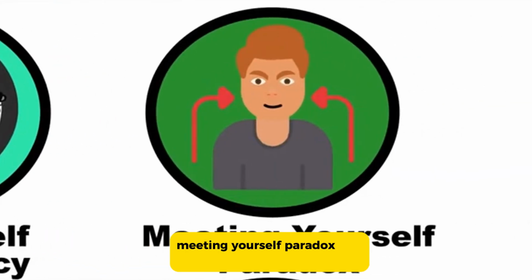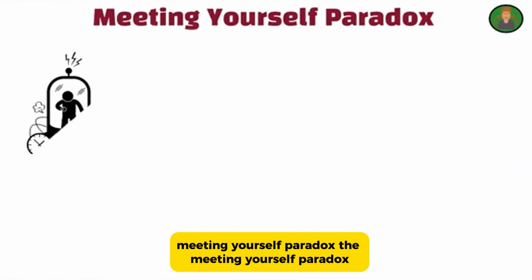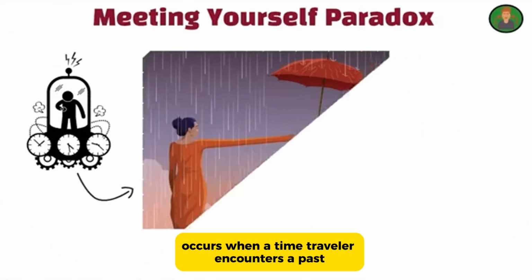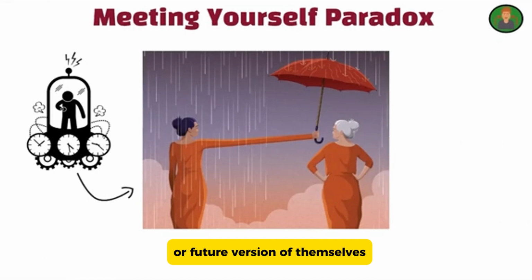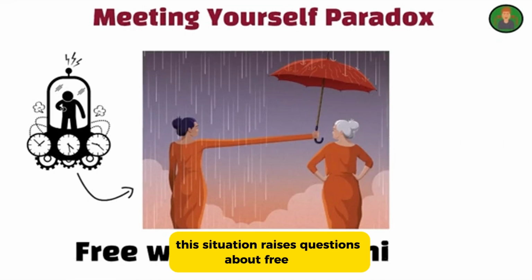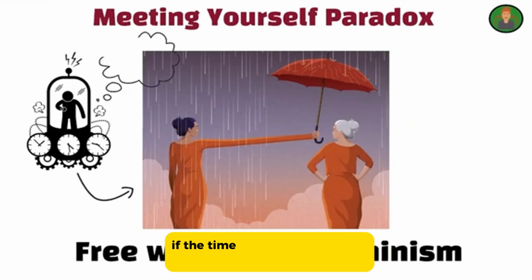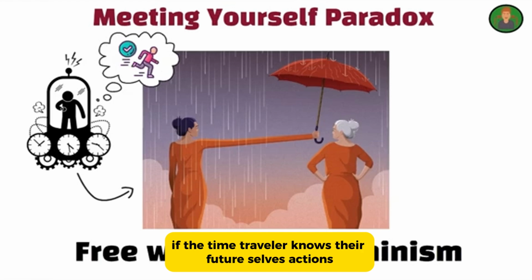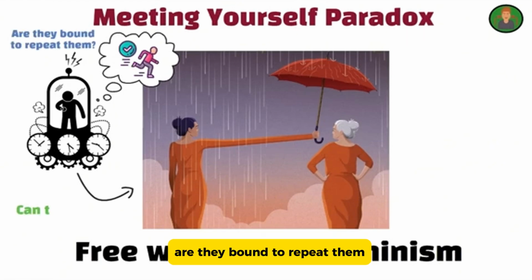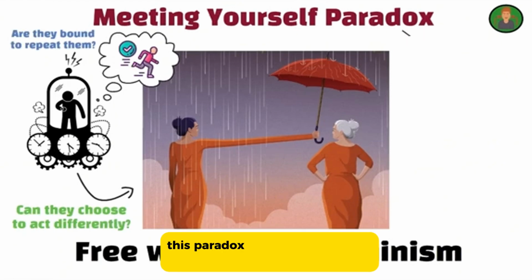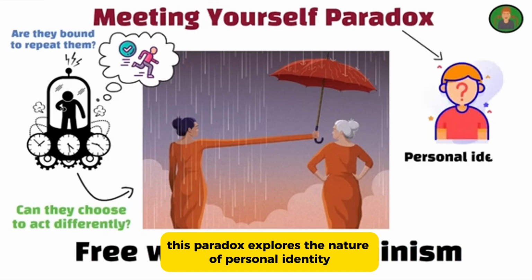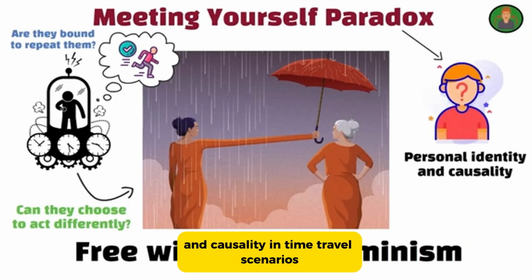Meeting yourself paradox. The meeting yourself paradox occurs when a time traveler encounters a past or future version of themselves. This situation raises questions about free will and determinism. If the time traveler knows their future self's actions, are they bound to repeat them? Can they choose to act differently? This paradox explores the nature of personal identity and causality in time travel scenarios.